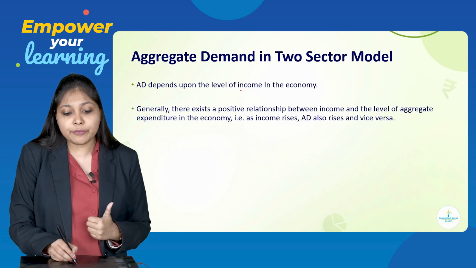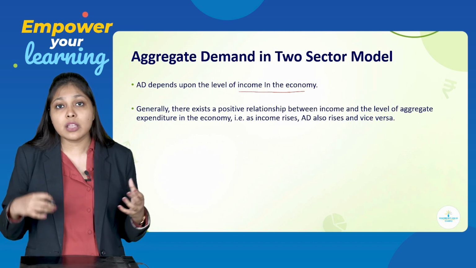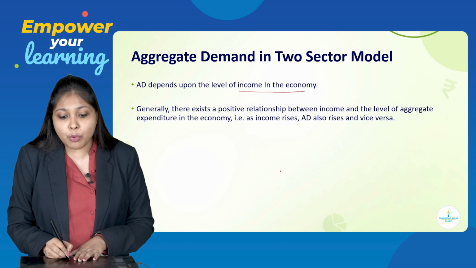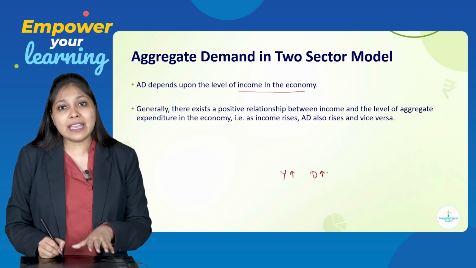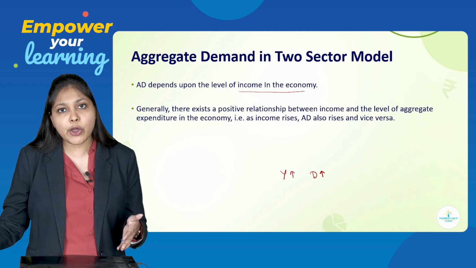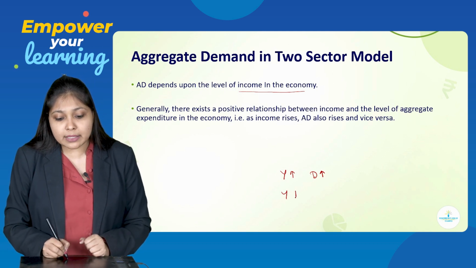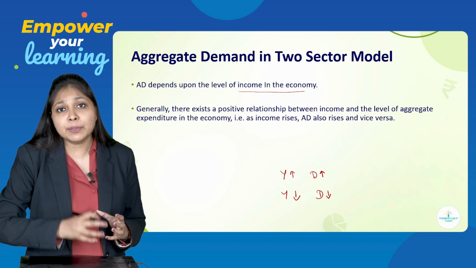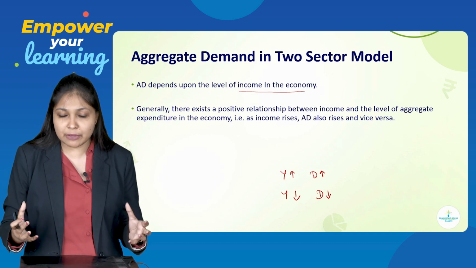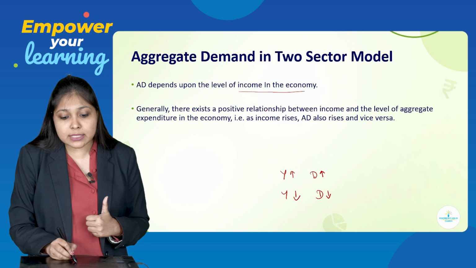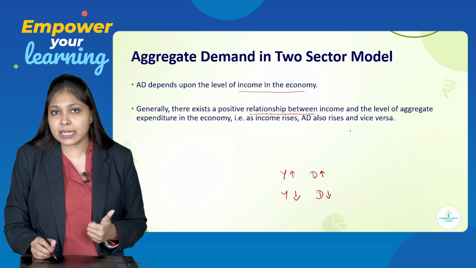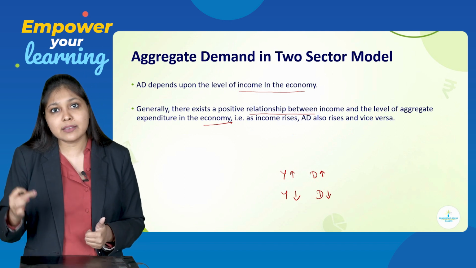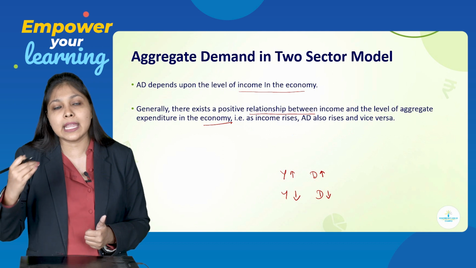AD depends upon the level of income in the economy. Yes, you will demand when you have money, you have income. So if you have more income, you will demand more. Y here stands for income, D here stands for demand. But when your income decreases, your demand will also decrease. So I can say that my AD completely depends upon the income. Definitely. So there exists a positive relation between income and level of aggregate expenditure in the economy. That is, as income rises, AD also rises, and vice versa. That means when income decreases, AD will also decrease.